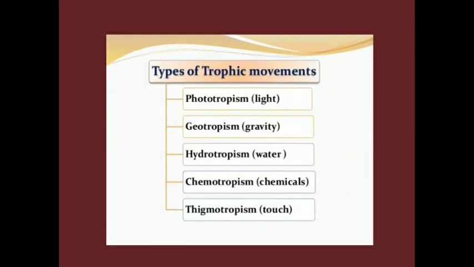Again, one more time, we will see what the types of trophism are. Number one is phototrophism, that is light. Second is geotrophism, the trophism based on gravity. Third is hydrotrophism, that is water. The fourth one is chemotrophism. It is the movement because of a chemical stimulus. And the fifth one is thigmotrophism. Thigmo means touch, so the direction towards a touch.